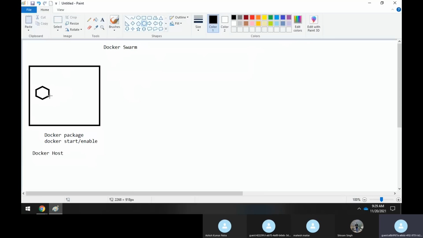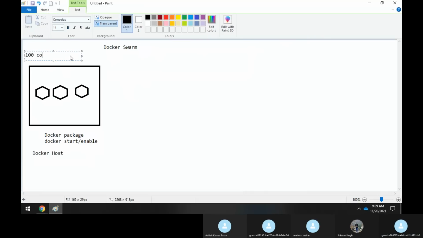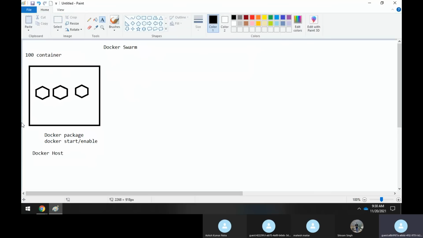Whatever application is running in a container, you will create some more containers like this. Assume that you are running some 100 containers like this, you have created some 100 containers in a host machine. Each and every container which is running is a replica. It means that it's the same application.